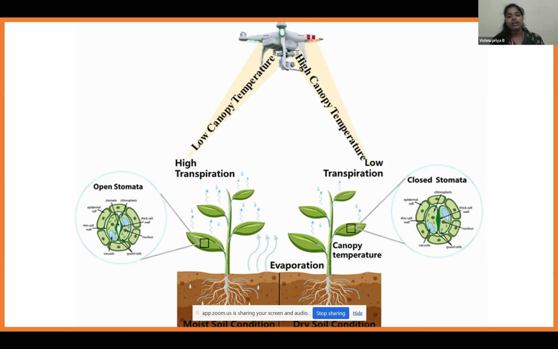So what the drone actually does is measure the transpiration rate and canopy temperature of the particular plant using the thermal sensors. Using that, we can identify the required amount of water for the particular plant in a field. So this is the overall idea of drone usage in irrigation management.